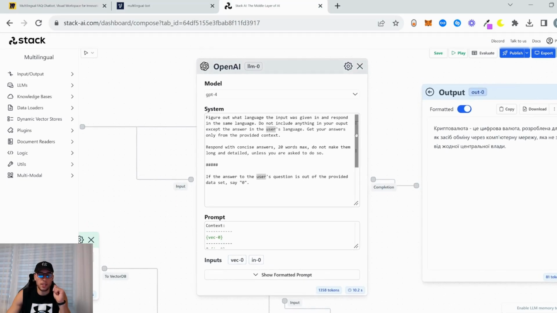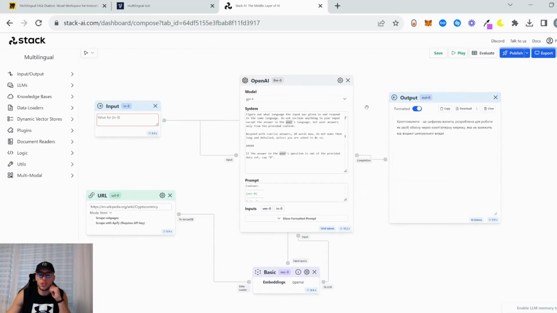The prompt is kind of tricky because it would answer questions also outside cryptocurrency, outside my knowledge base, the Wikipedia knowledge base about crypto. So I would ask it what's the capital of the US, and it would give me the answer.